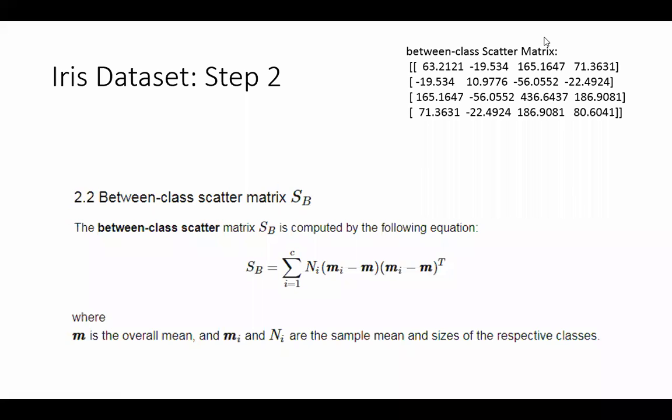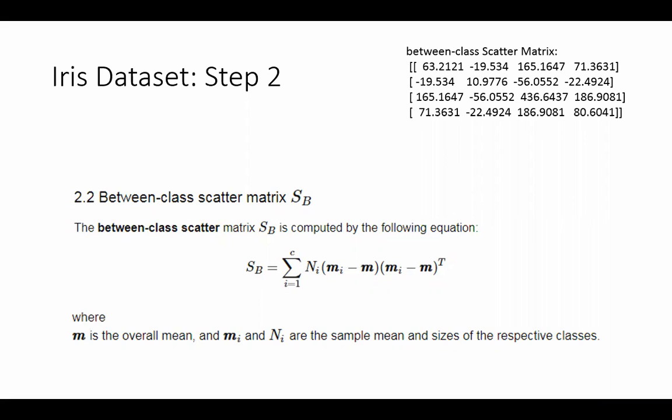So within class, I calculate the scatter for each class separately, and then add them up. But somehow we have converted that to a matrix form in Python. We'll see the details about that later. In the between class, we are again summing up over the classes. But how are we summing that up?